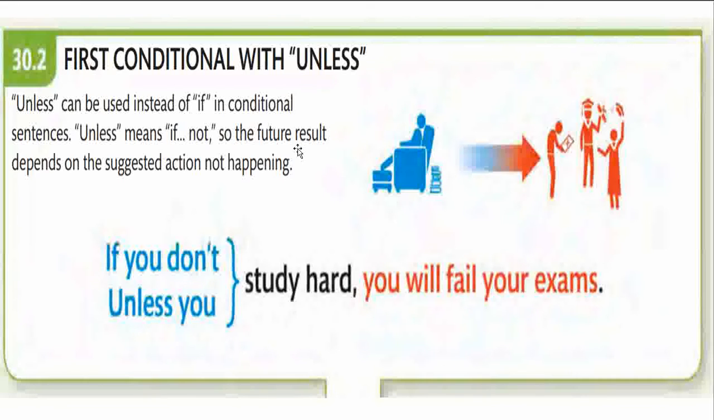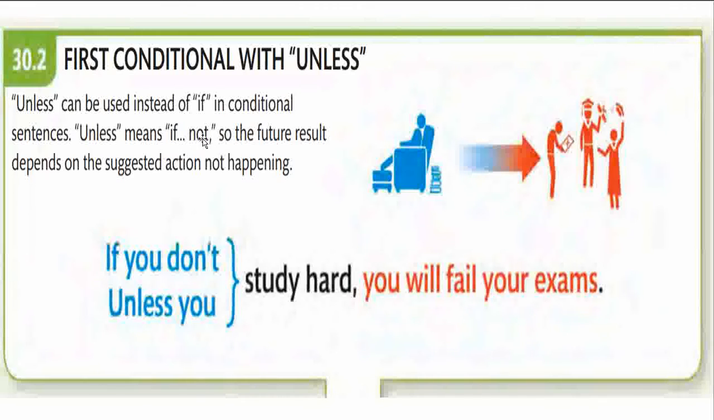Now, the first conditional with unless. We have seen the modals. Now we are looking at unless. This is the next pointer. Unless can be used instead of if. Previously, we've been seeing the conditionals with the word if and when. Now we are seeing a conditional with unless. Using the word unless, even then it is a conditional sentence.